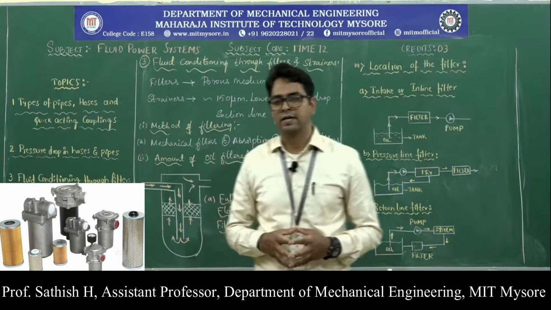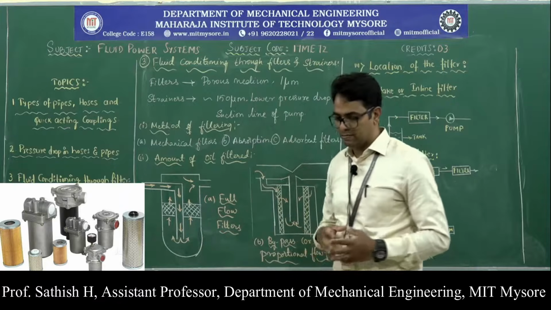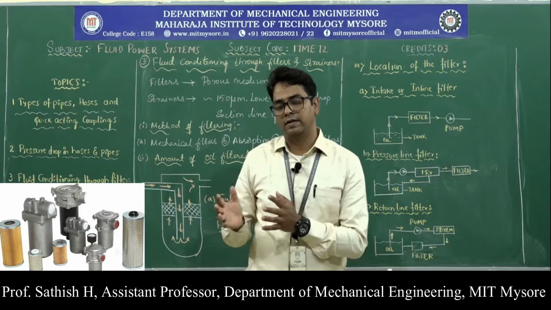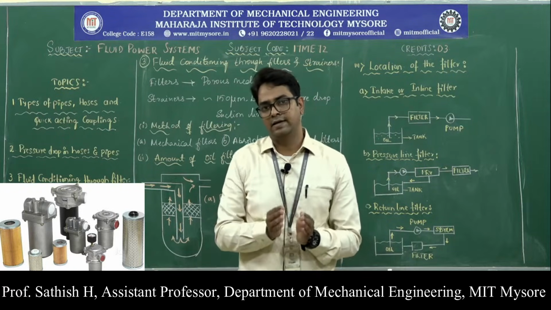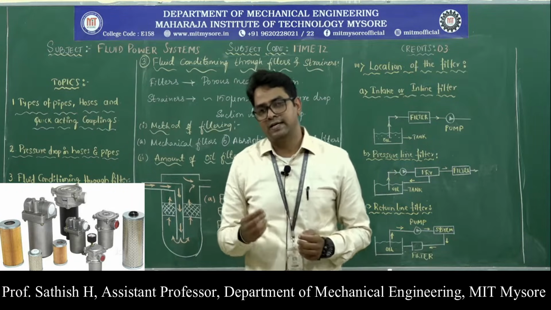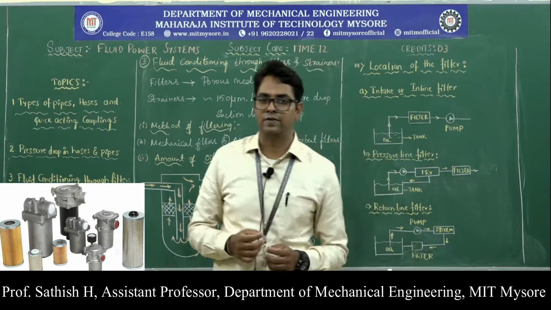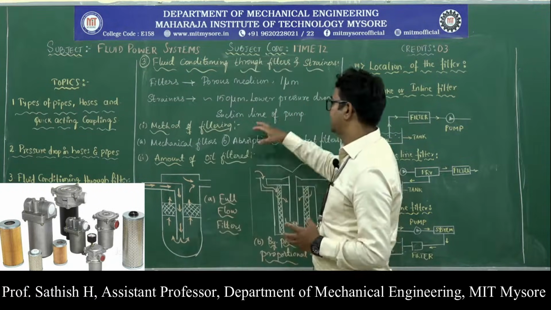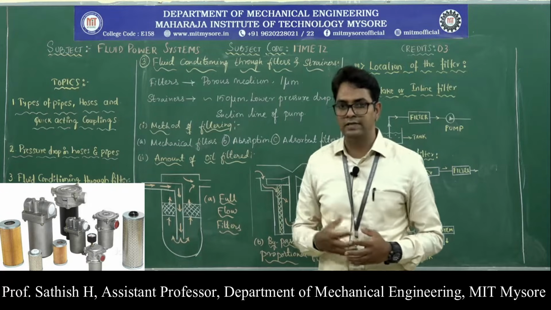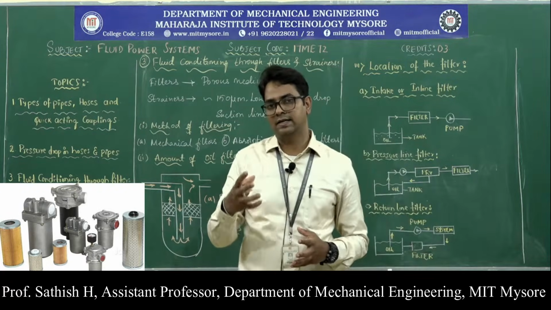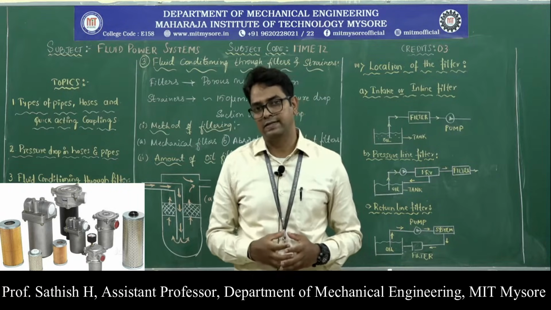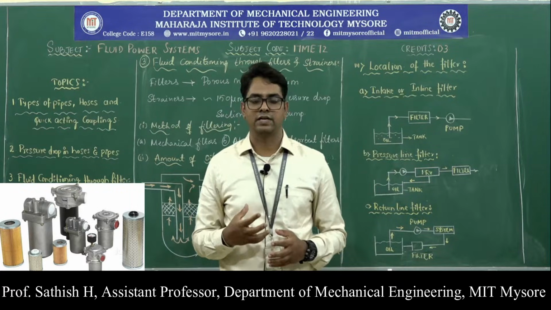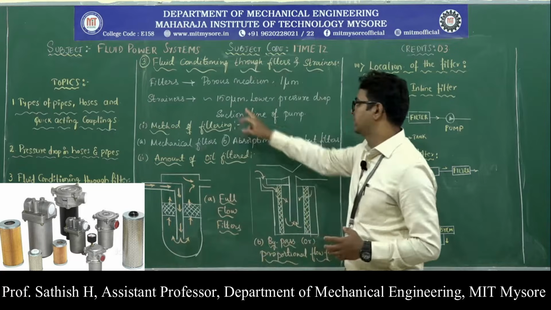the solid contaminants. The filters basically have a porous medium that will remove the solid contaminants. The minimum size of the particle that can be removed with the help of this filter is about 1 micrometer. And then the strainer, we can call this strainer a coarse filter. The mesh size in the case of a strainer is larger compared to the filter, and the size of the particle that can be removed with the help of this strainer is approximately equal to 150